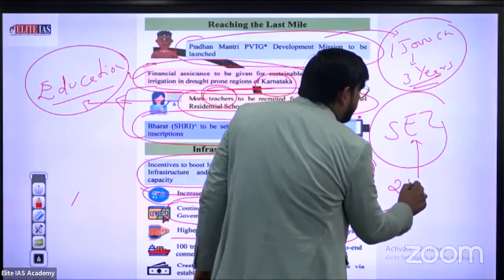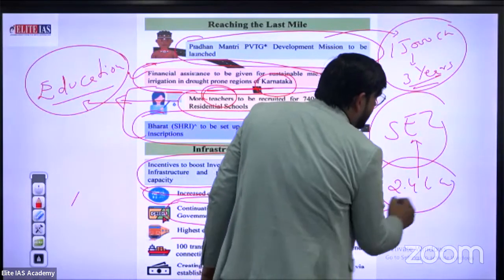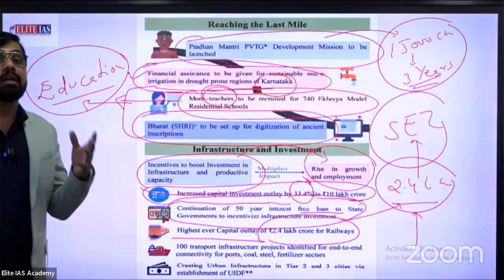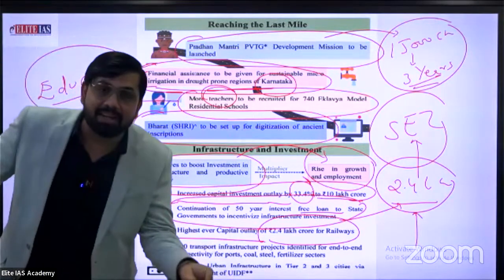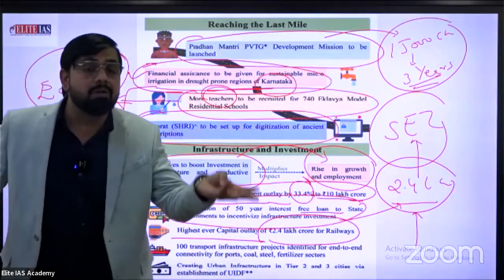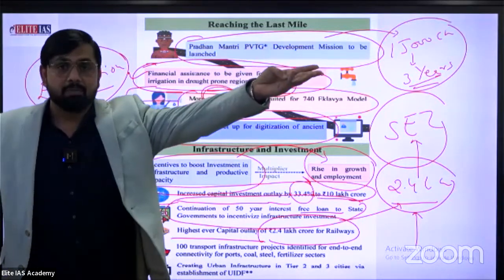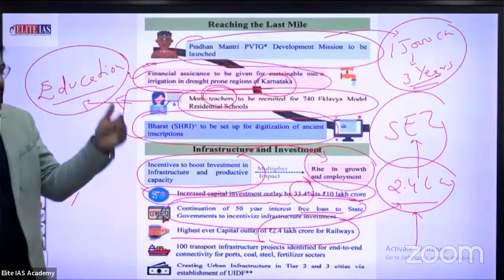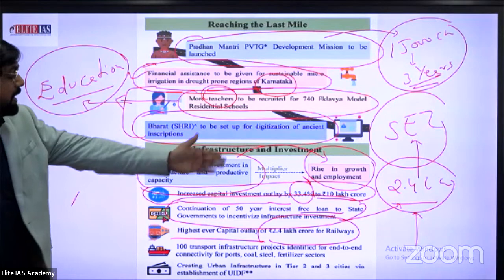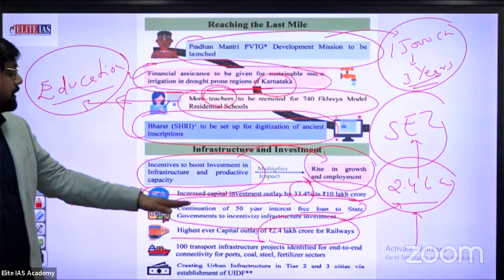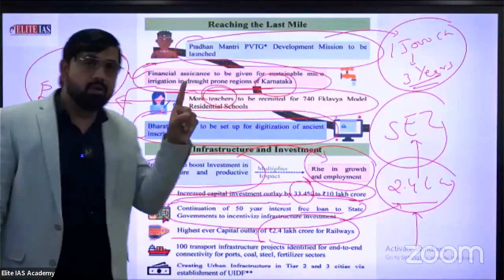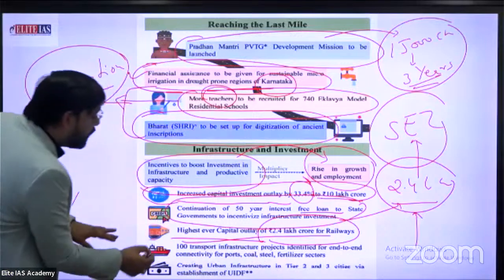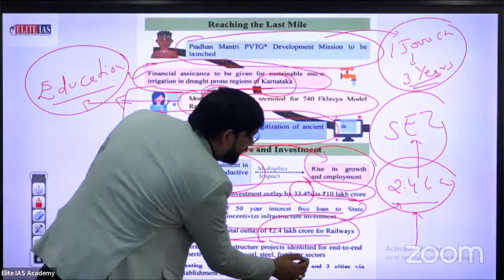Yes, 2.4 lakh crore. This is the highest outlay, the first time. You also observe the performance of the railway. You know very well about the Vande Bharat train and different trains, and our upcoming bullet train project. So I think rail facilities are improving day by day. This was the perfect example, 2.4 lakh crore provided by the Indian government, the first time and the highest outlay for Indian Railways. Okay. 100 transport infrastructure projects identified for end-to-end connectivity for ports, coal, steel, fertilizer sectors.